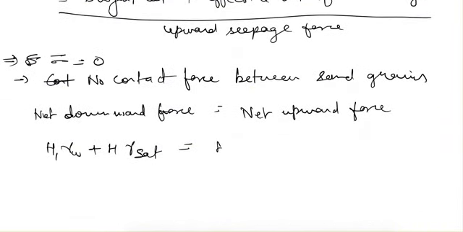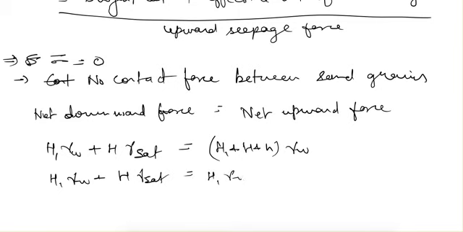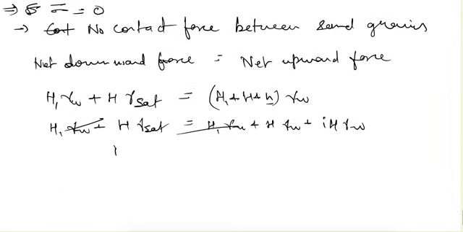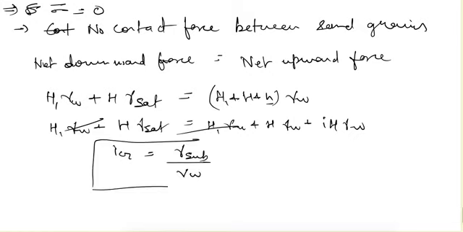So that is equal to (H1 plus H plus small h) times gamma W. From here, if we solve, H1 gamma W plus H gamma saturated is equal to H1 gamma W plus H gamma W plus small h gamma W, which I can write as i H gamma W. So this will cancel, and from here also we can obtain the critical hydraulic gradient as i critical equals gamma submerged by unit weight of water.